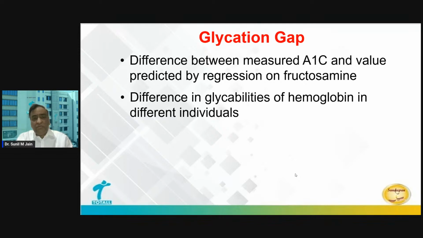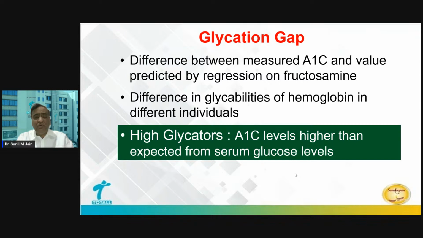And this concept is called glycation gap. It means what HbA1c you were expecting versus what actually came. That is glycation gap, an individual variation. Obviously, the patients who are high glycators, that means their hemoglobin has a higher avidity to bind with glucose, their HbA1c will be higher while their glucose doesn't go that high. These are called high glycators.